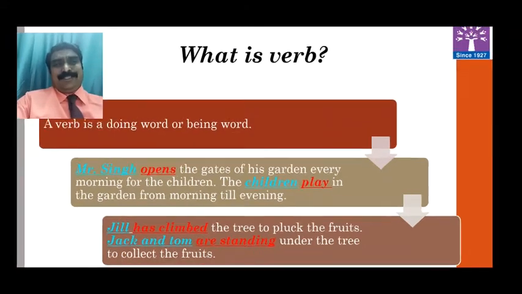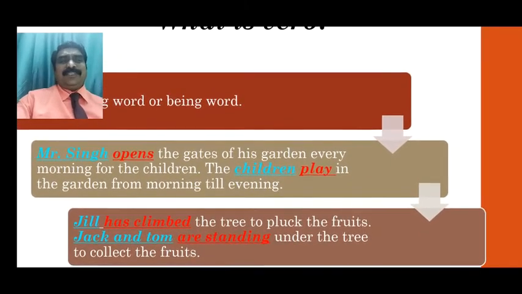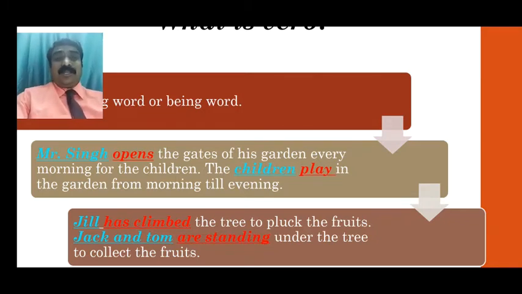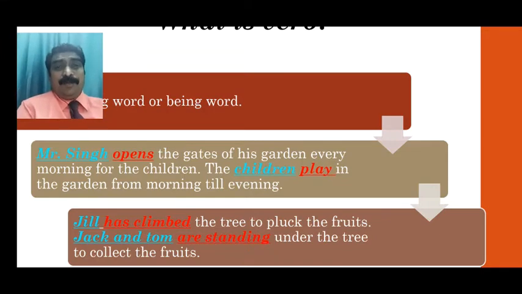Here are some examples given. See here, Mr. Singh opens the gates of his garden every morning for the children. So Mr. Singh is the noun, and the sentence talks about Mr. Singh. What does Mr. Singh do? Mr. Singh opens. So opens is the verb. The children play in the garden from morning till evening. The sentence talks about children. So children is the subject. What are children doing? They play. So the word play is an action word, a verb.